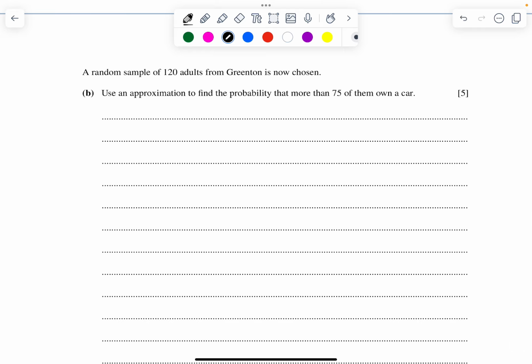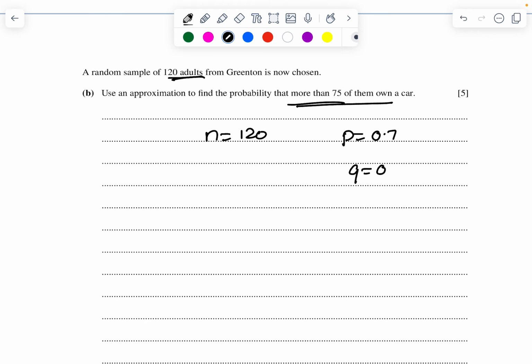Question part B. A random sample of 120 adults. So n equals 120. Then more than 75 own a car. So probability of success is 0.7. Probability of failure will be 0.3. So mean equals np, which is 120 times 0.7, which is 84.